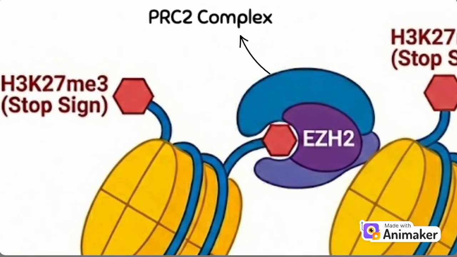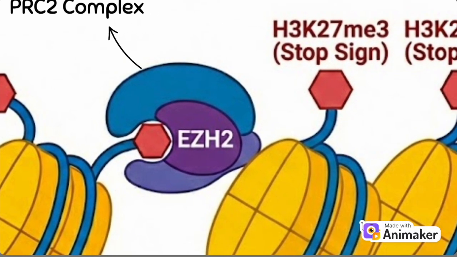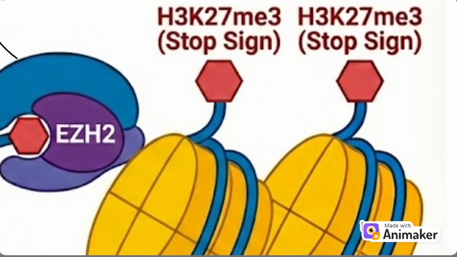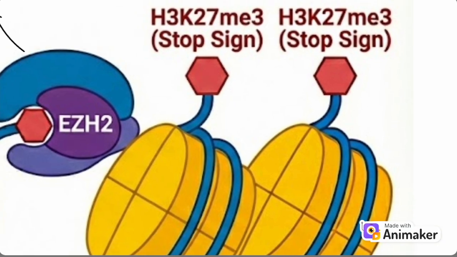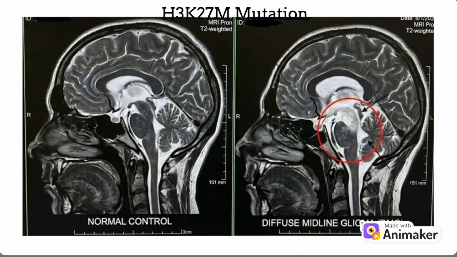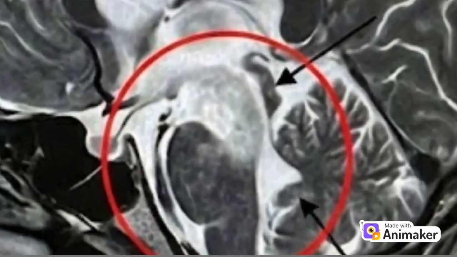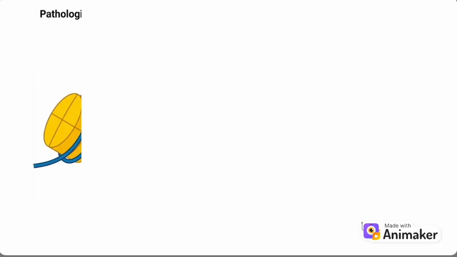PRC2 acts as a writer that places H3K27Me3 marks onto histones. These marks act like molecular stop signs. They compact chromatin and keep developmental genes silent once they are no longer needed. When this machinery is disrupted, the consequences are severe. Loss of these stop signs in key regions of the genome allows proliferative and stem-like programs to persist in the brainstem, promoting tumor growth.